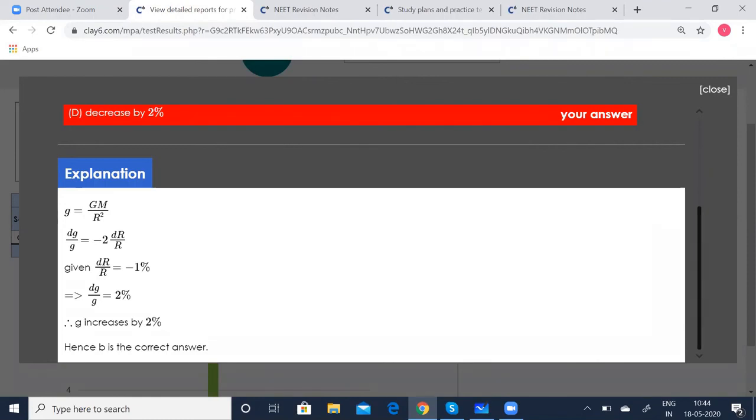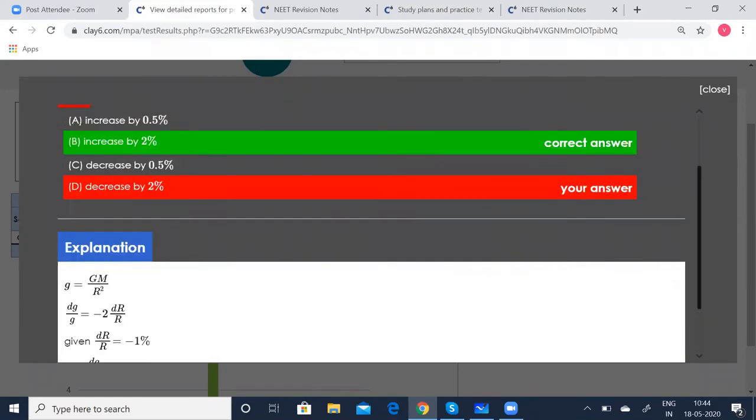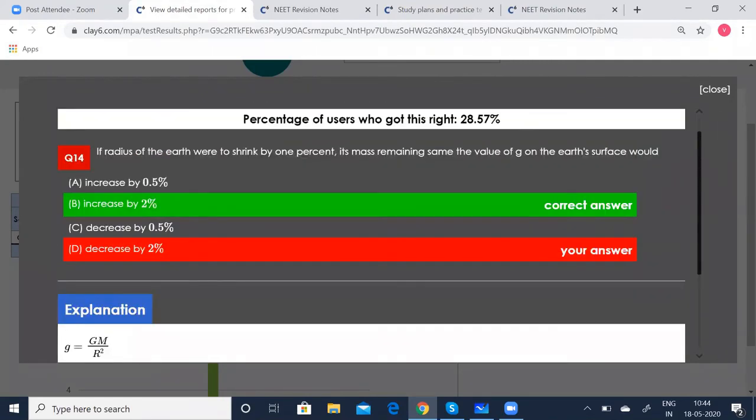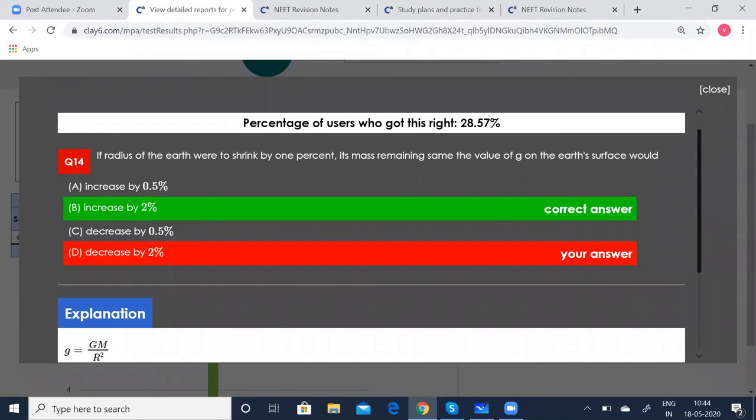So I went wrong there. Since it is a decrease, you need not bother about the negative sign. It should have been g increases by 2%. R is decreasing, and as R increases, g decreases, right? They are inversely proportional to each other. So this is where, children, you have to be very careful. You'll be carried away. What is being asked? He is asking how g will change, increase or decrease.